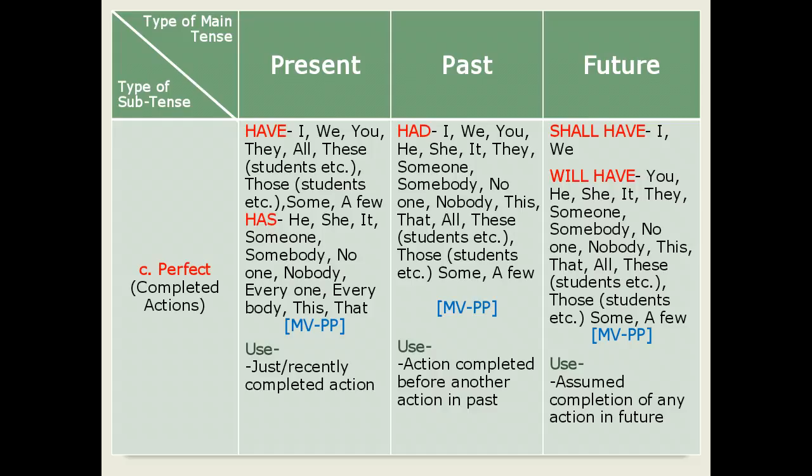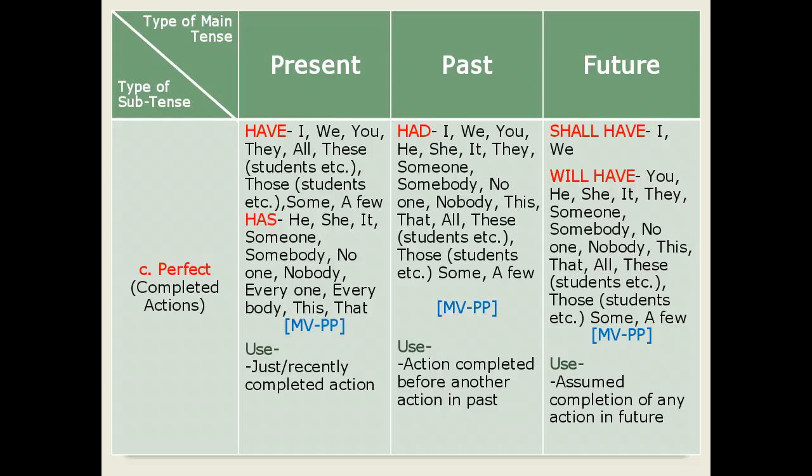For example, I had attended his lectures, we had attended his lectures, you had completed your homework, they had completed their task, someone had made me a phone call, and so on. This way, we can prepare multiple sentences with the help of had and past participle form of the main verb.